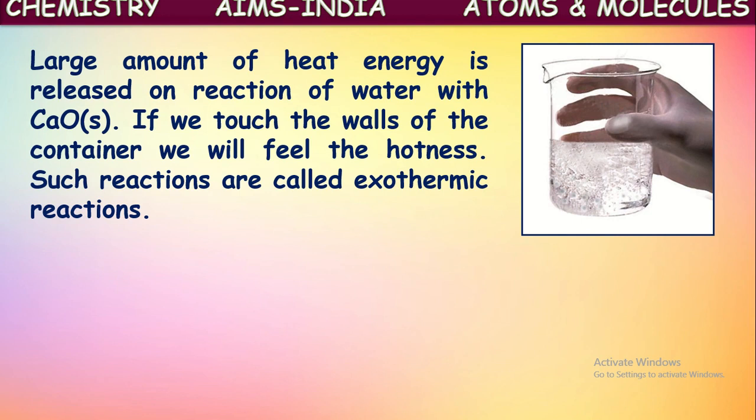Reactions in which heat energy is evolved along with the products are said to be exothermic reactions. The chemical reactions in which heat energy is evolved in the formation of products are called exothermic reactions. So here the formation of slaked lime from calcium oxide and water is an exothermic reaction because heat energy is evolved.